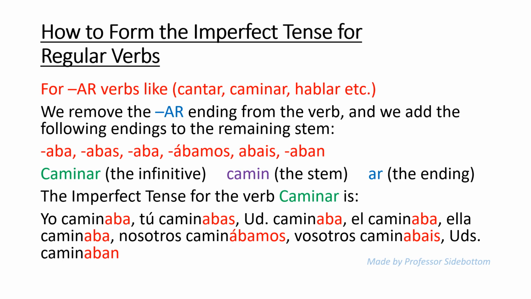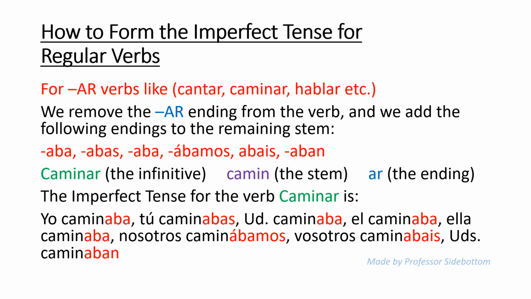First, let's learn how to form the imperfect tense for regular verbs. For AR verbs like cantar, caminar, hablar, we remove the AR ending from the verb and we add the following endings to the remaining stem. Aba, abas, aba, ábamos, abais, aban.